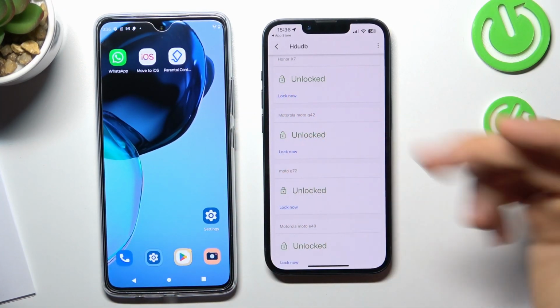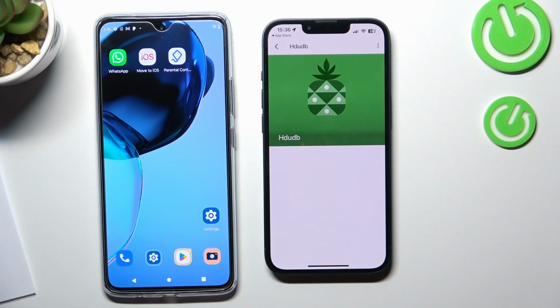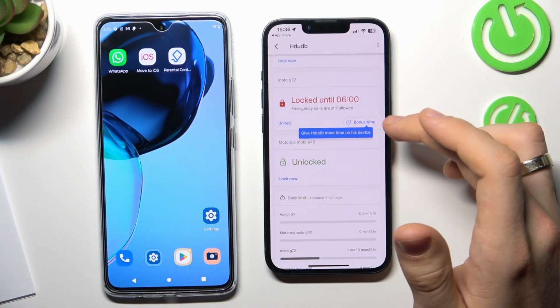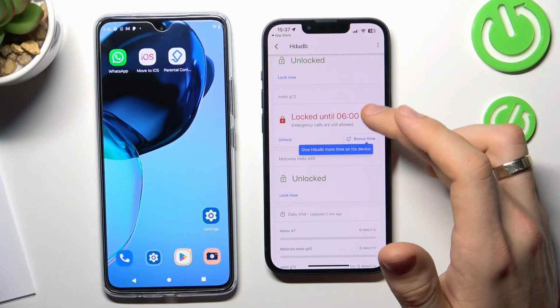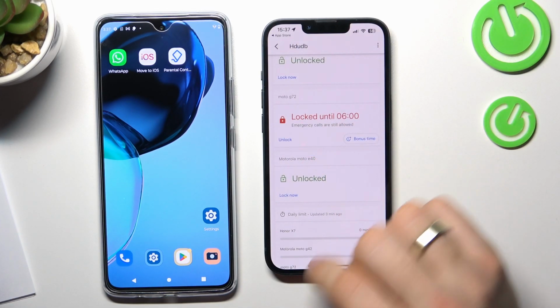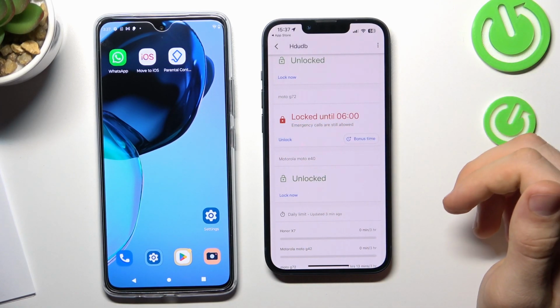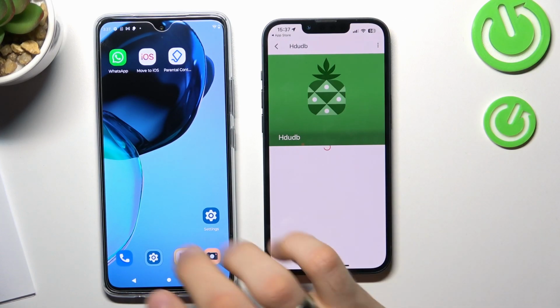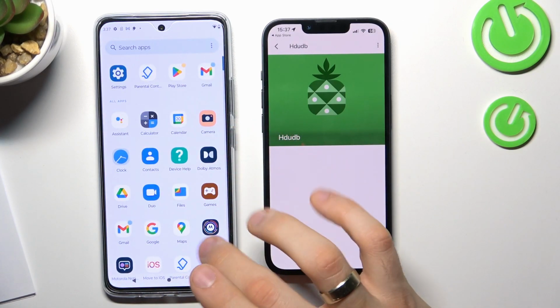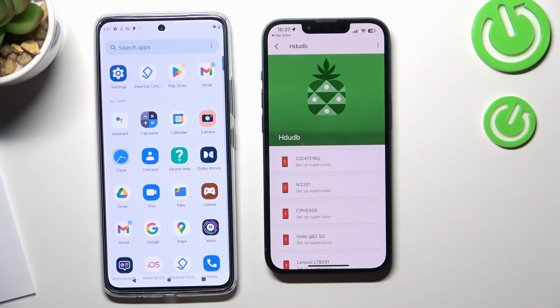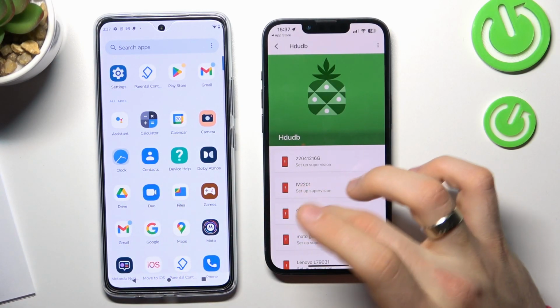I can lock this device, I can unlock this device, I can block separate applications, I can unlock separate applications. For example, now this device is locked until 600. I want to unlock, for example. Okay, I can lock separate applications. For example, I want to block the calculator.